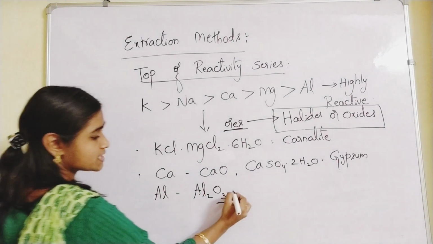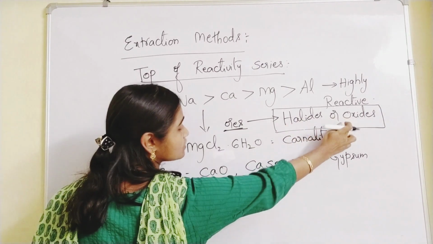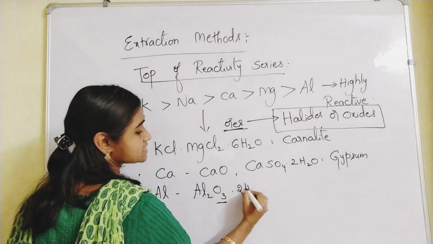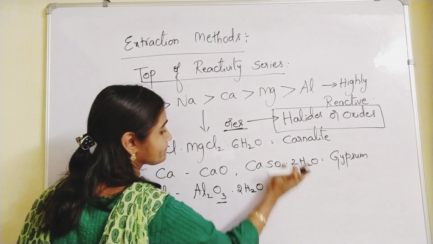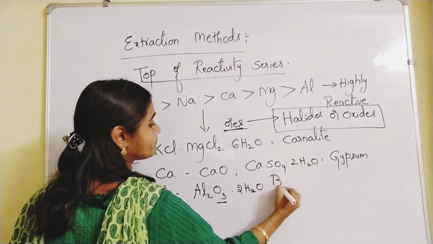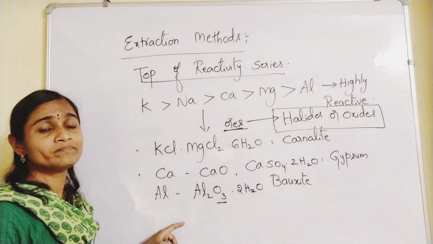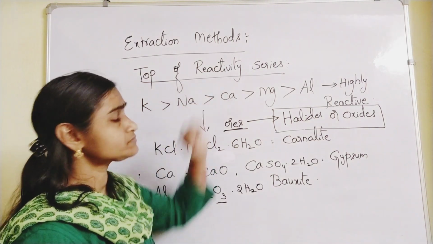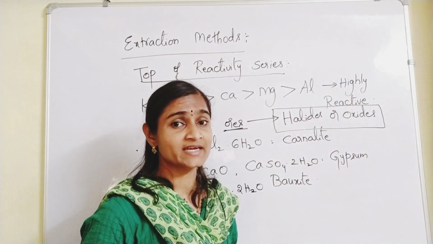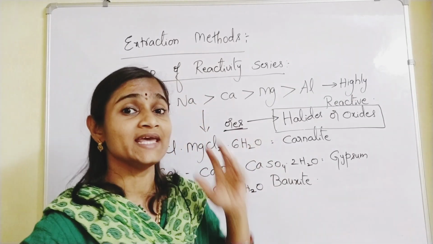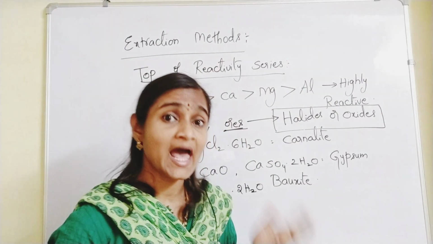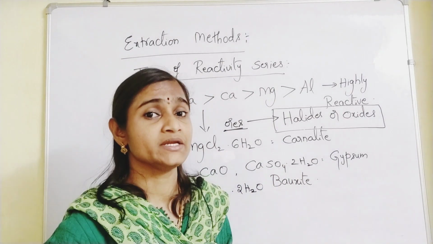See here again, oxide. So the metals on the top of the reactivity series exist in the form of ores, either as halide ores or oxide ores.